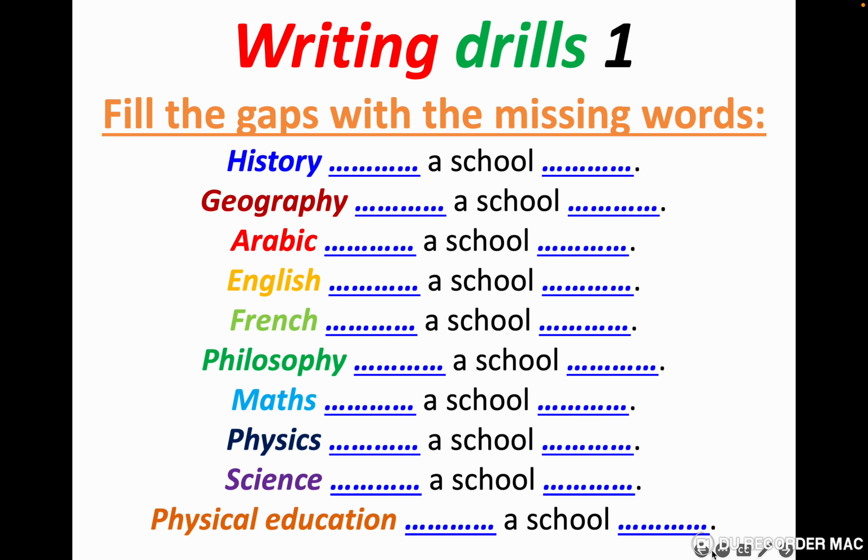So here we have history, verb to be, a school what? A school what? So geography, a school what? Arabic, English, French, philosophy, maths, physics, science, physical education. So you know, just the verb to be in the singular form and the name of these things. History, geography, what do we call them in English? Let's go to the next slide.